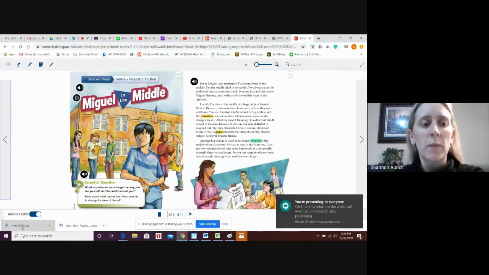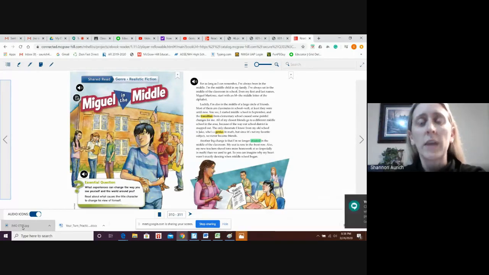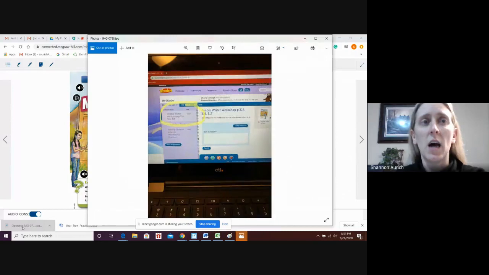You also have the ability to log into the online reading curriculum through Connect Ed. Click on the green to-do circle and open up the assignments. The top assignment says Reader-Writer Workshop, page 314, 316, 317. That's what we're doing today. Once you see the screen, look over here. Here's a picture of Miguel in the middle. Click on this and it will open up the digital version of your Reader-Writer Workshop book.